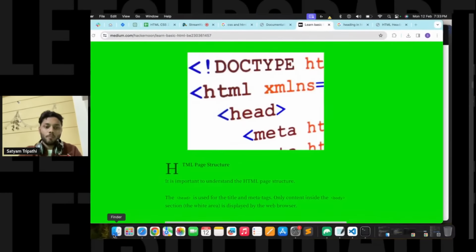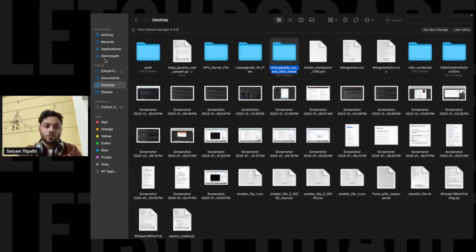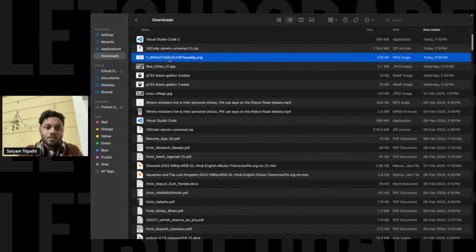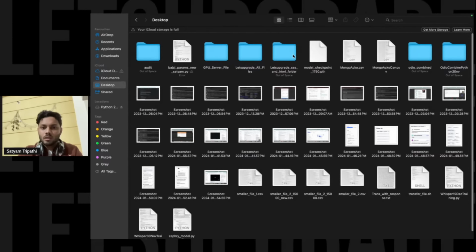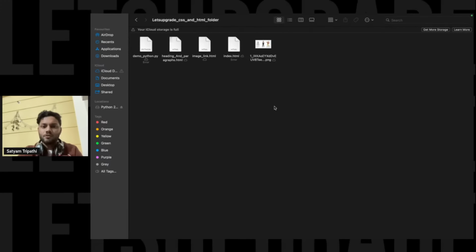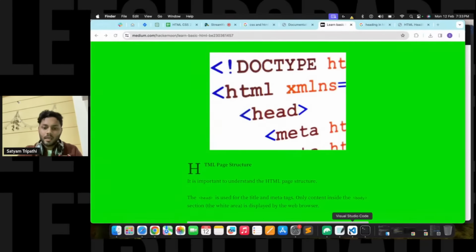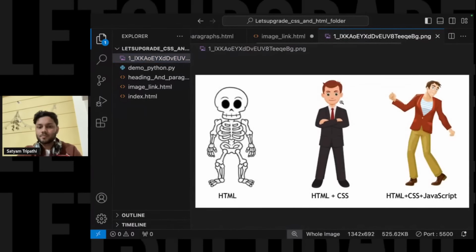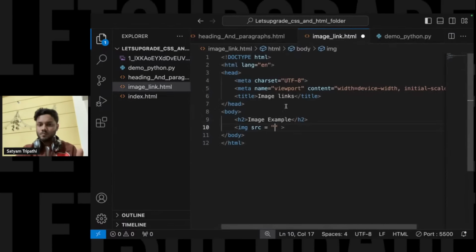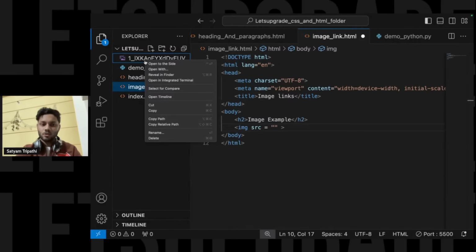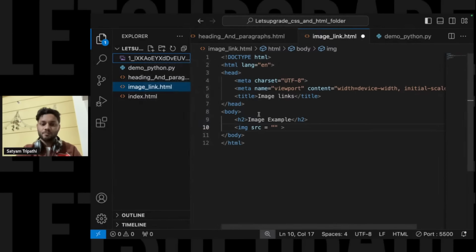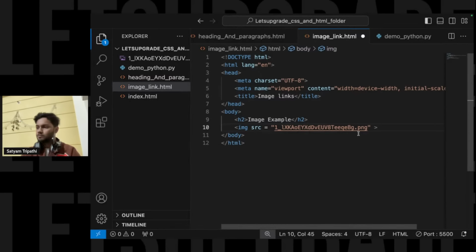Let's just copy one image in this same folder, so you will be able to see it. I'll just use this skeleton one that I have shown you. So I have copied it over here, and you will be able to see this image. Let us say we'll show this image on the side. So what I just have to do is click over here, do copy relative path, and paste it over here. So this is my image path that I'll use.